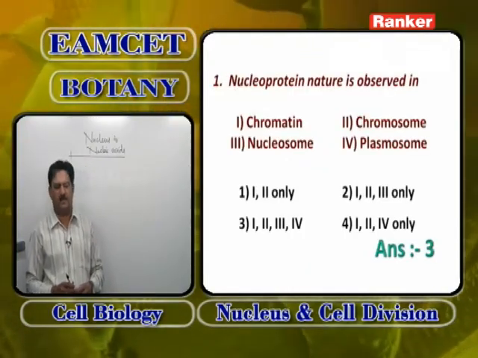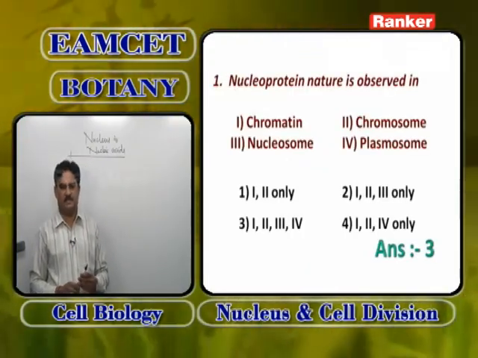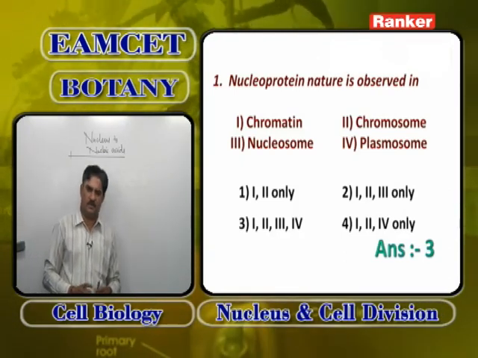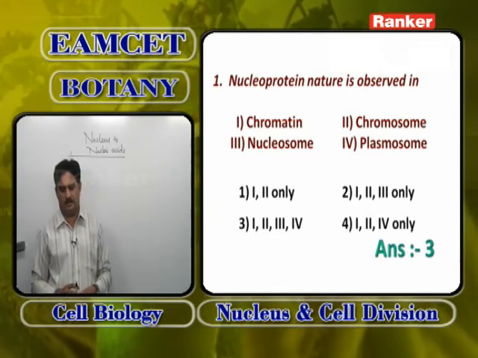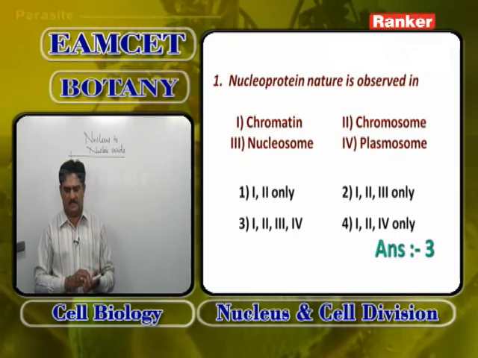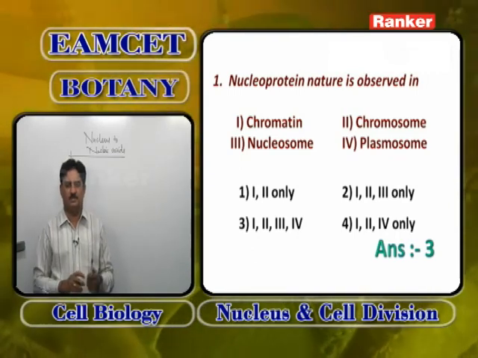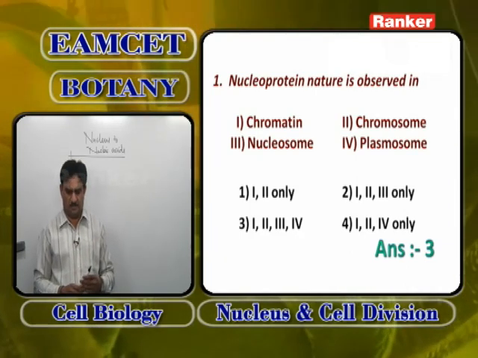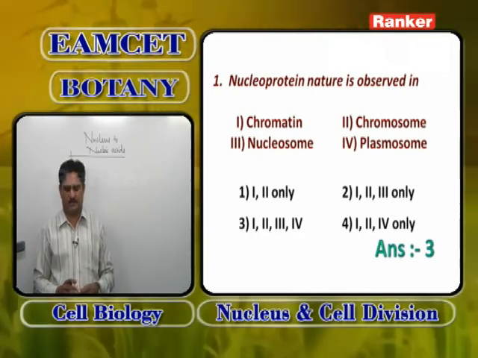Nucleosomes are basically made up of nucleoproteins, discovered by Audet. And plasmosome is nothing but nucleolus, discovered by Fontana, and it also shows nucleoproteinous nature. So the answer is 1, 2, 3, 4: nucleoprotein nature is observed in chromatin, chromosome, nucleosome and plasmosome.